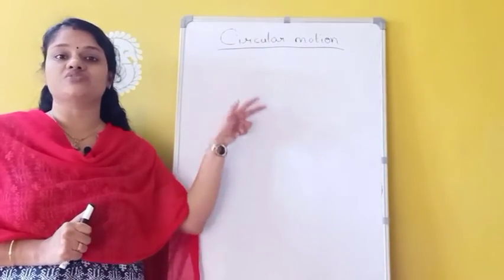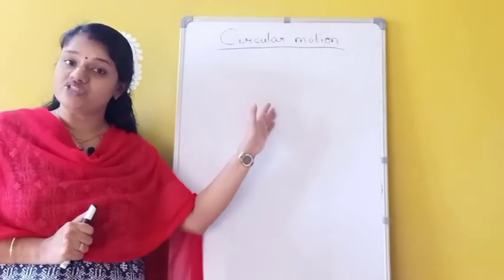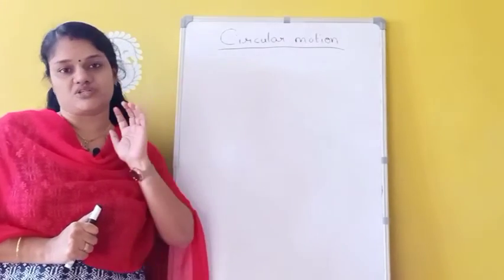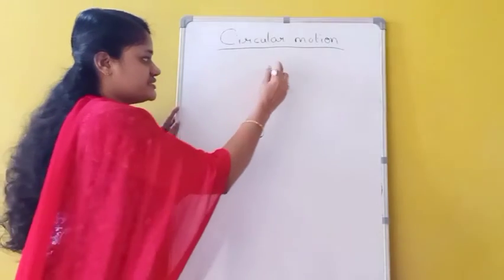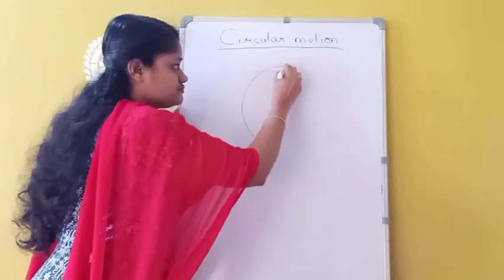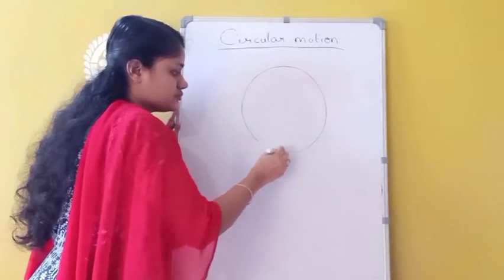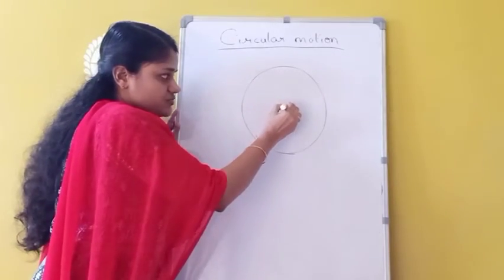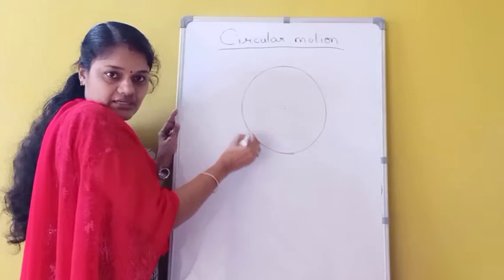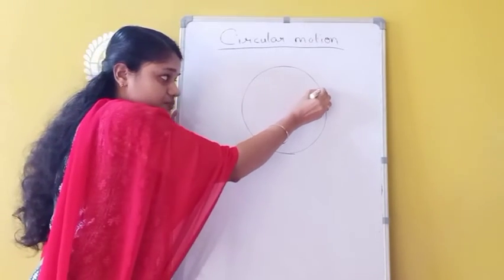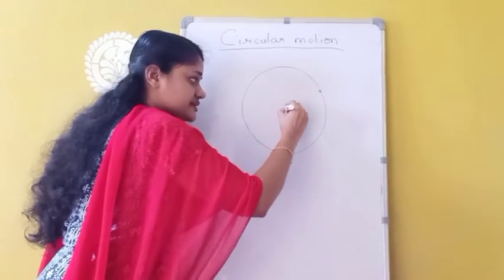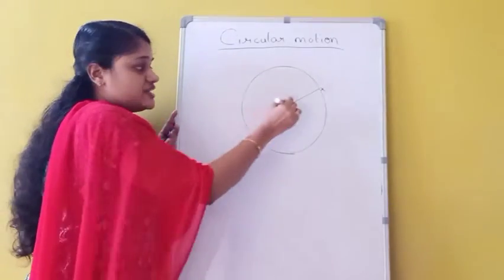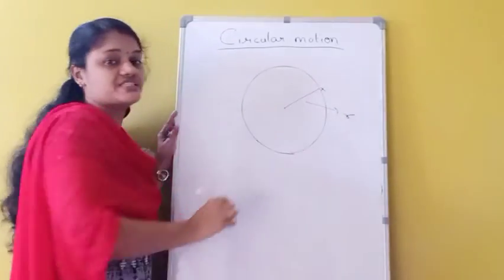So it is moving along the circumference of a circle such that the distance of the particle from the center always remains constant. So suppose a body is moving in a circular path. It means that this particle is moving along the circumference of the circle such that the distance of the particle from the center always remains constant. And that distance can be called as which one? Radius. So this radius always remains constant.